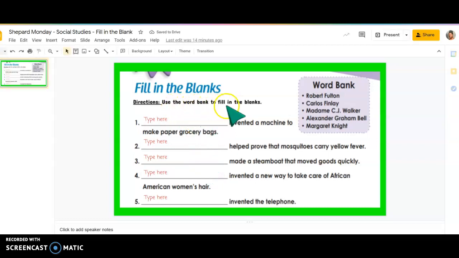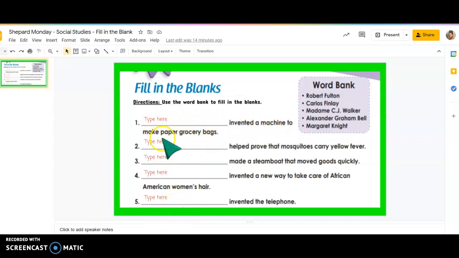It says use the word bank. Use the word bank to fill in the blanks to complete the sentences. So here's the word bank right here. You're going to use the names of the different scientists and inventors in the word bank to complete and match each sentence. Okay, you're going to type their names right here.